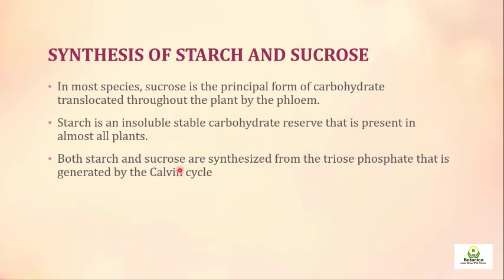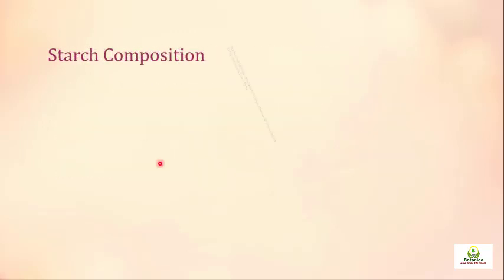As far as their sources are concerned, from where they are synthesized, the carbon which is fixed during the Calvin cycle, both these molecules, either starch or sucrose, are synthesized from triose phosphates, which are 3 carbon compounds with a phosphate attached to them. That's why we call it triose phosphate. And they are formed during the process of the Calvin cycle or PCR cycle.